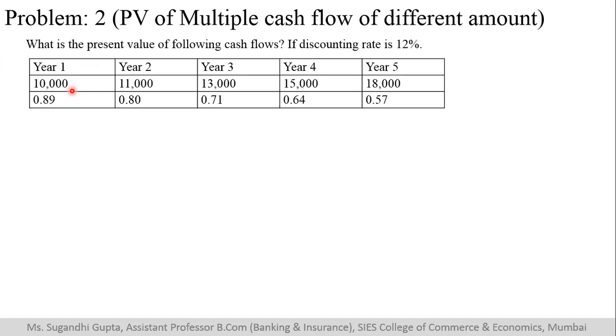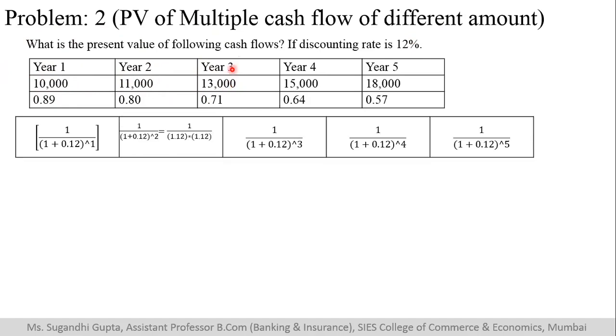The value that I will receive from today after 1 year is 10,000. In the second year, I may receive 11,000. Then the third year is 13,000. Now the question is asking you to convert this 10,000 into present value, this 11,000 into present value, this 13,000 into present value. If you ask me what we have to do in this sum, it is very simple, but let me explain you clearly.